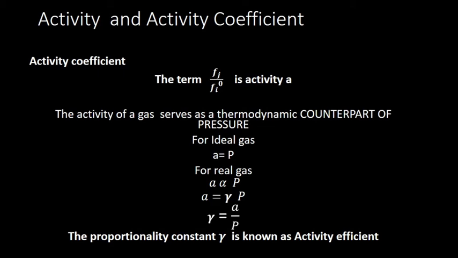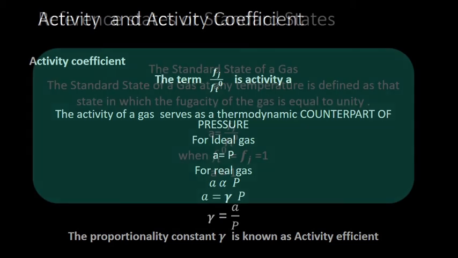So that is f by f naught, the ratio under standard condition, and we call it activity. For a real gas it is proportional to pressure, so with a proportionality constant, a is equal to gamma f. That gamma is known as the activity coefficient.